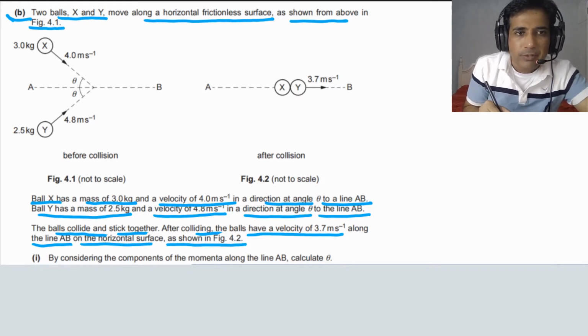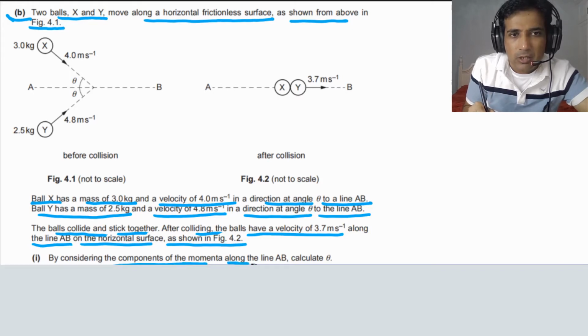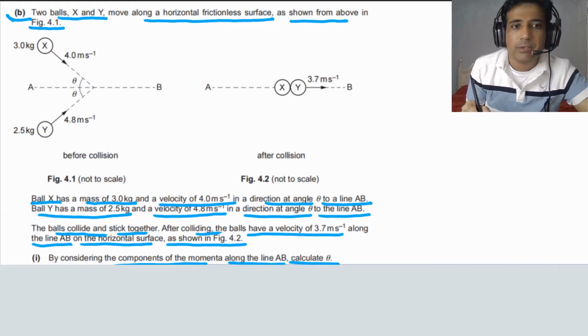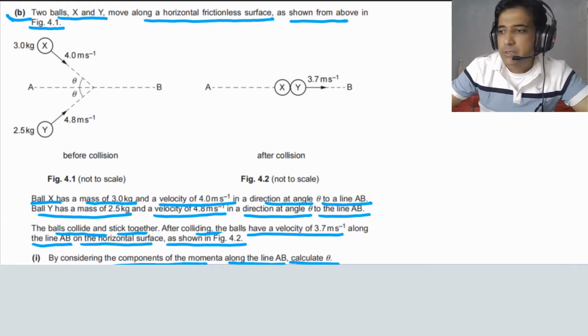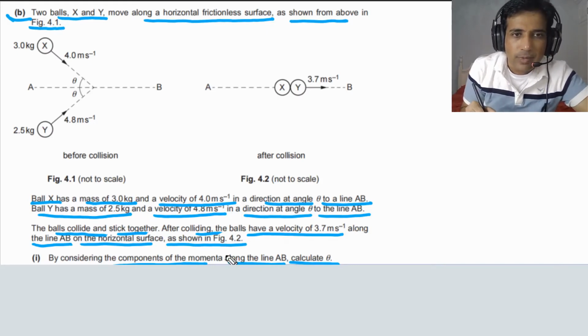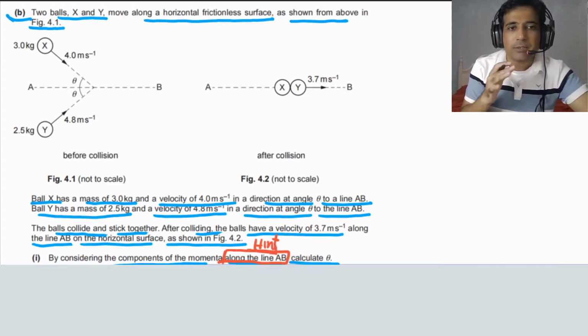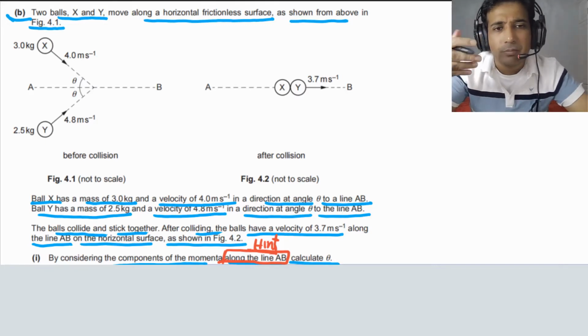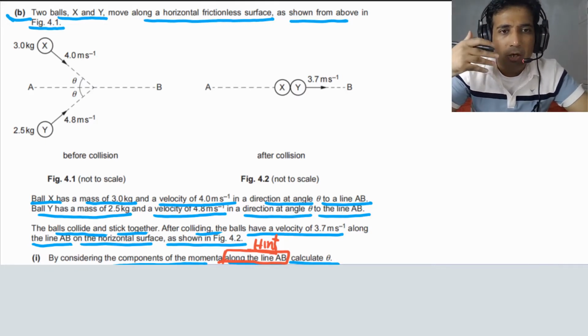For part B1, we need to consider components of the momenta along the line AB, and we need to calculate the value of theta. So, a very important point: the hint is given. You have to consider components of momenta along the line AB. You also have to follow this hint to answer this question, and it will make your life easier. This is the way you can answer this question in a simpler way.